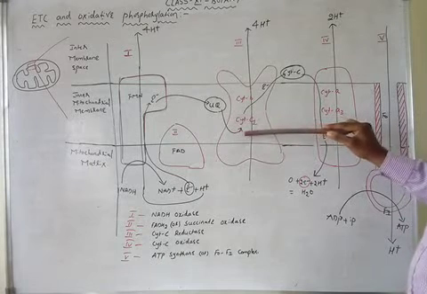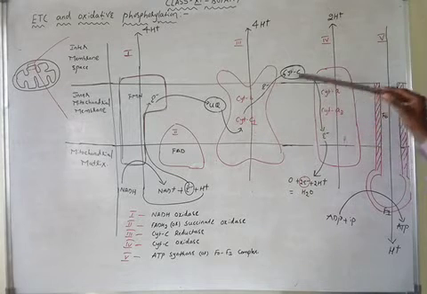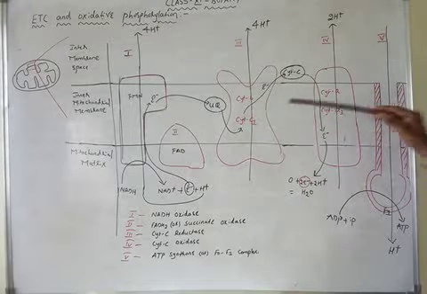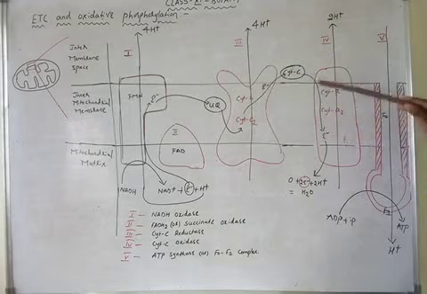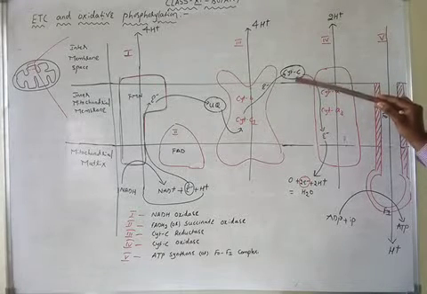Now, complex 3 gives electrons to complex 4. How is complex 3 giving electrons to complex 4? Through cytochrome C.